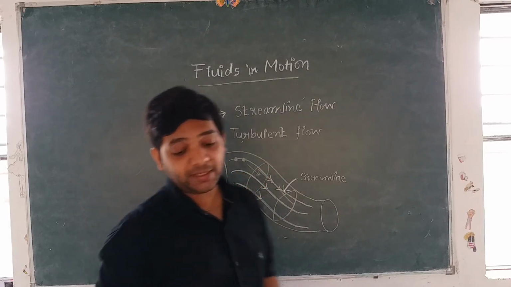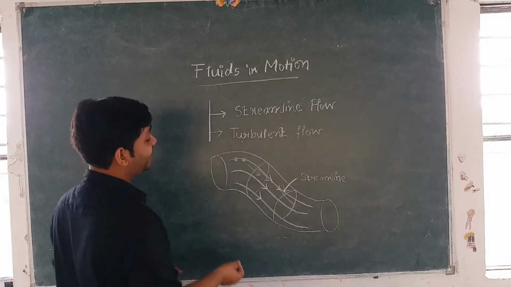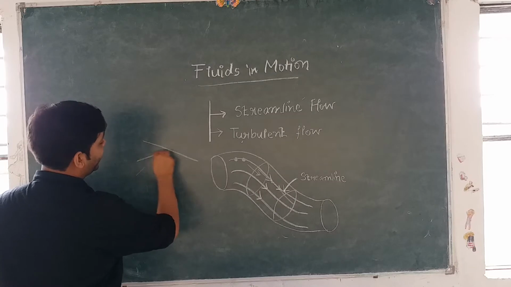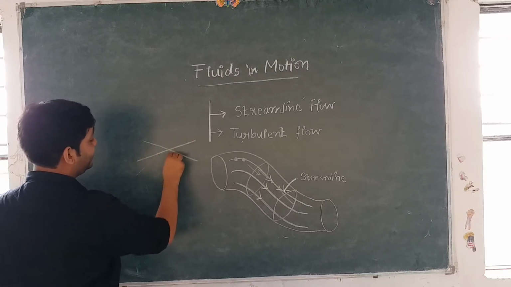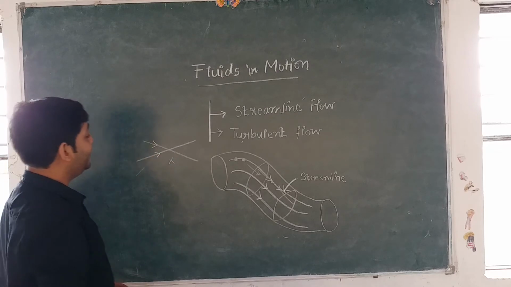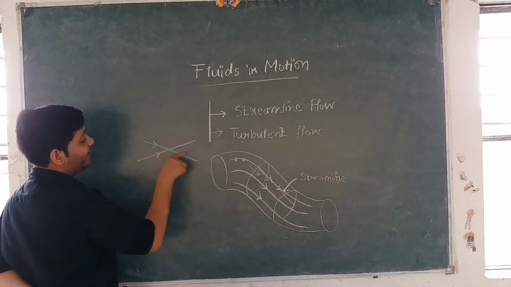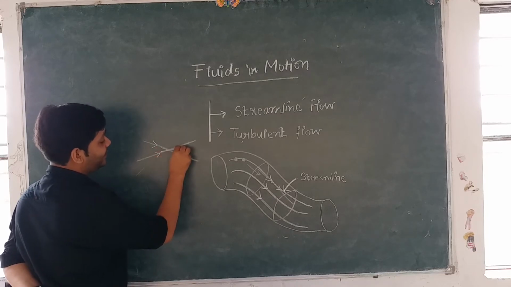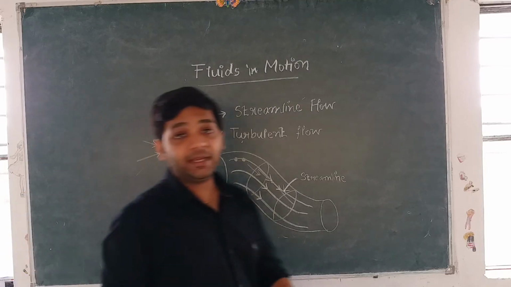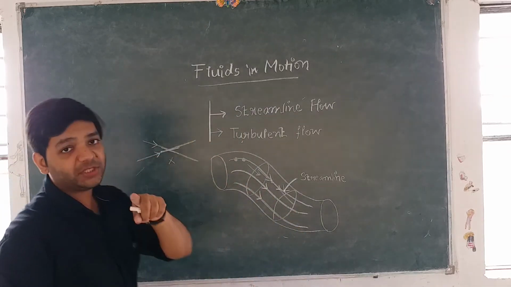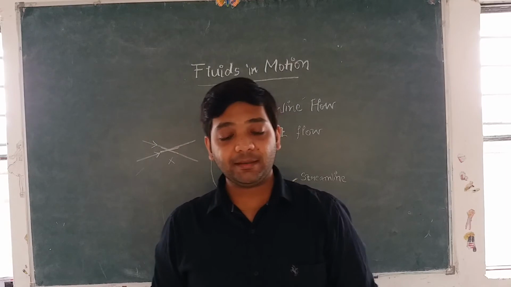So another point says that two streamlines cannot intersect each other. If this is one streamline and this is another, then this case is not possible because two streamlines cannot intersect each other. Because if they intersect, then there will be two tangents, one is this tangent and another is this tangent, which indicates that there are two directions of flow at the same point, which is impossible.